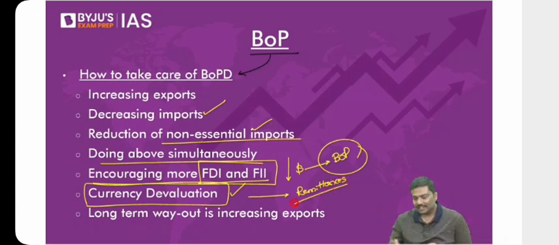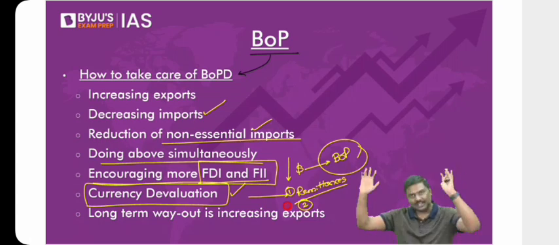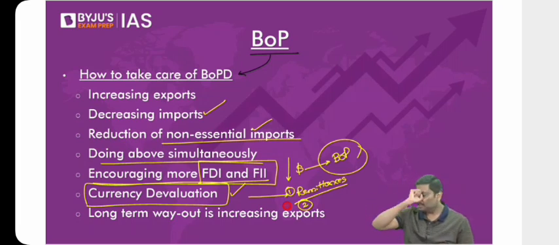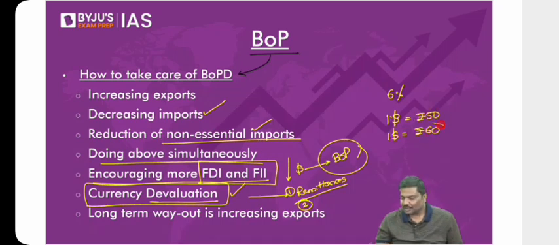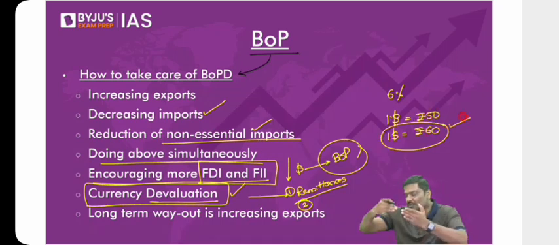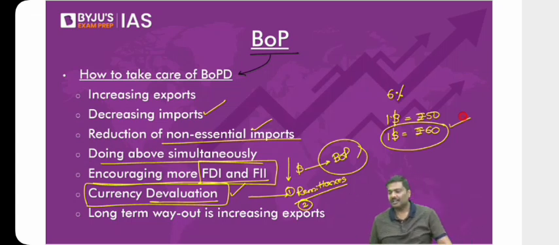This is point one. Point number two. You are an NRI, right? A non-reliable Indian, just a joke, by the way. Non-resident Indian. You have a lot of money. You're sitting in USA. Interest rates in USA are somewhere around 4%, and interest rates in India somewhere around 6%. Don't you see there is an interest rate difference here? And in case of India, if they devalue the currency, rather than the exchange rate being $1 equal to 50 rupees, now the exchange rate will become $1 equal to 60 rupees. Now, don't you think this will promote NRIs bringing more and more money into India, investing in bank deposits? Let me know, possible or not?